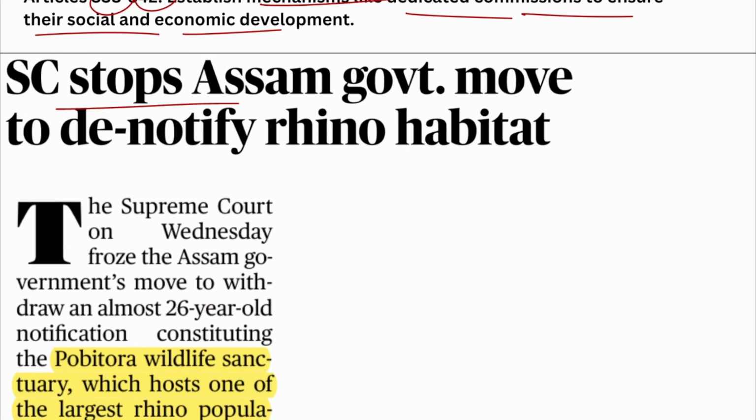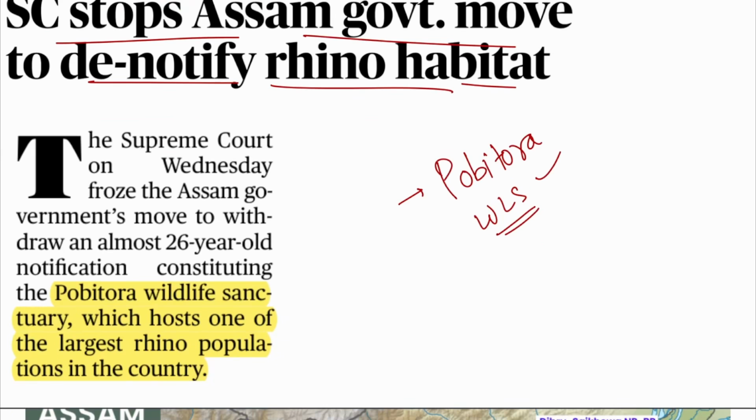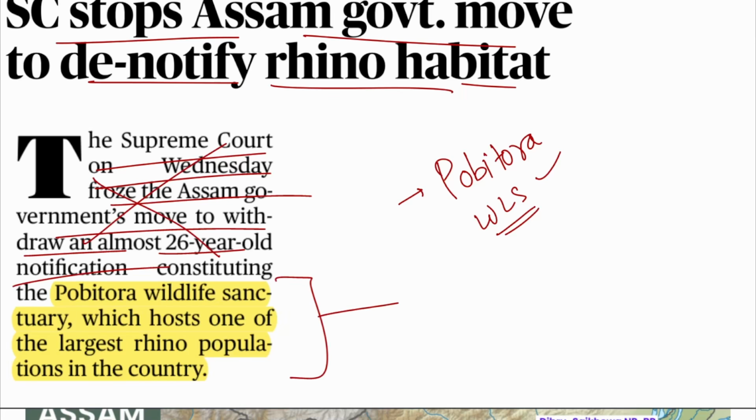So SC stops Assam government move to denotify rhino habitat. So which habitat are we talking about? We are talking about the Pobitora Wildlife Sanctuary, WLS. So we will be seeing the map of Assam as well, which national parks or wildlife sanctuaries are there. So the Supreme Court on Wednesday froze the Assam government's move to withdraw an earlier notification, but this is not important for us. What is important for us is the highlighted portion, only the location of the Pobitora Wildlife Sanctuary. Where is it? In which state? It is in Assam, near the Brahmaputra River.